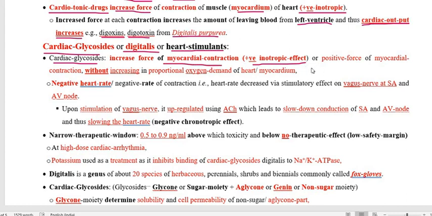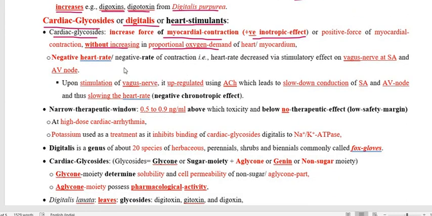The problem with this digitalis is that, no doubt, the force of contraction by cardiac glycoside gets increased and simultaneously the volume of blood from the left ventricle increases, but the level of oxygen demand is not on par with the force of contraction.